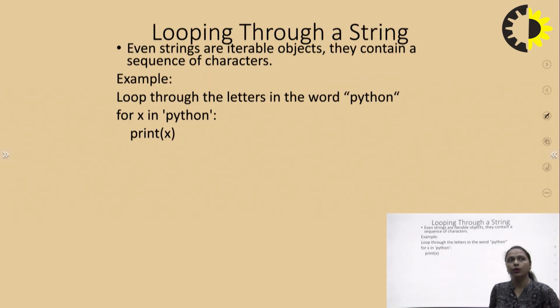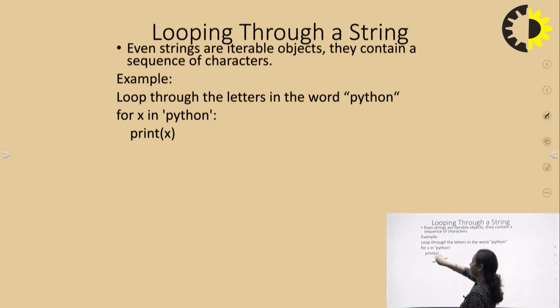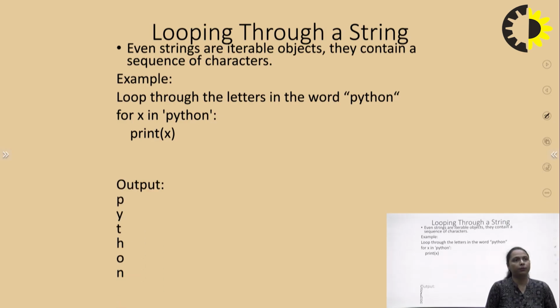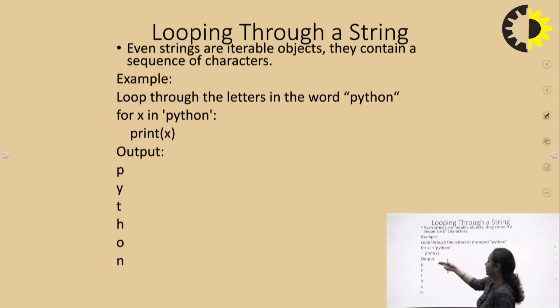Now looping through a string. Suppose I have defined a word Python, it is a string. So for x in Python, print x. What will it print? It will print Python character-wise in different lines like this.